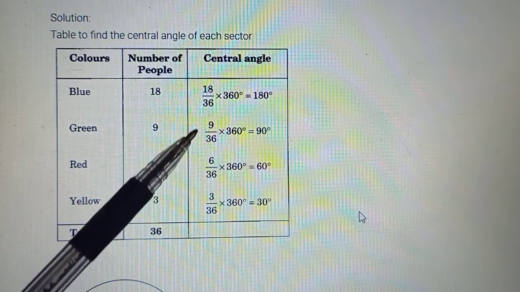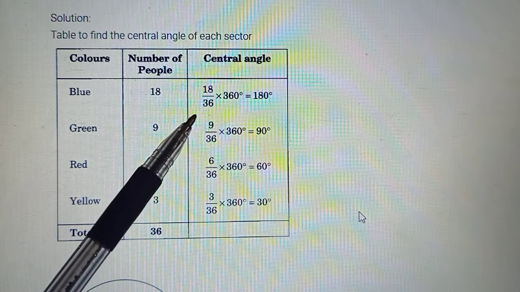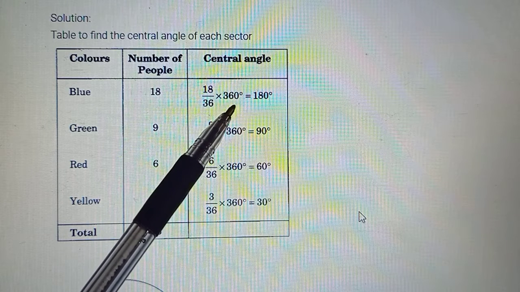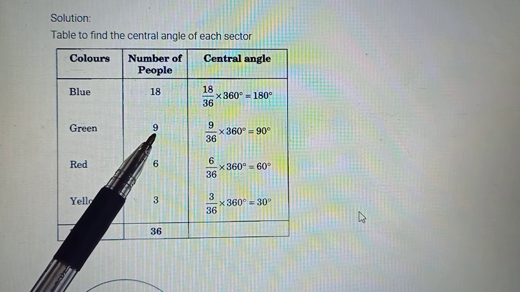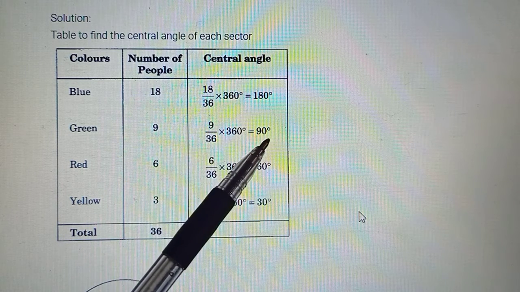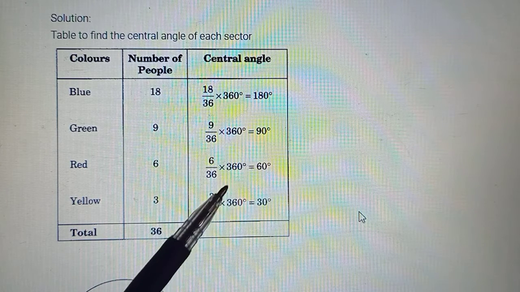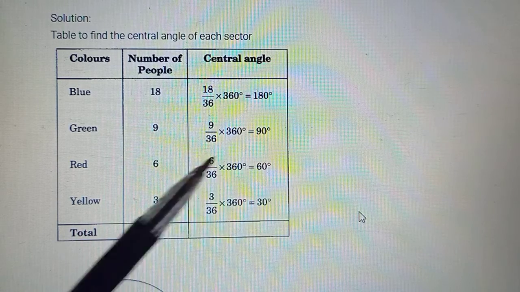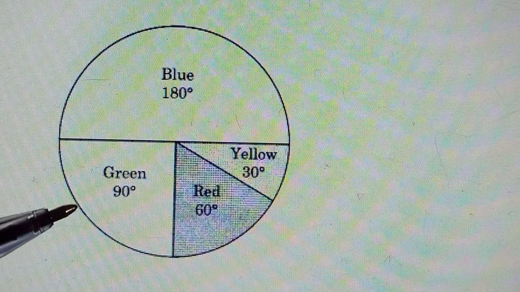That is how you obtain your central angles. Okay, number of people liking blue upon total number of people 36 into degree measure is always 360. So fraction into 360, 180 degrees allotted to blue. Likewise green, 9 was supporting green, so 9 upon total 36. 9 upon 36 into 360 converted to 90 degrees. Then likewise 6 upon 36 into 360. So you have to do that calculation. These are your angles. Now we'll place them in the pie chart like above. Right, so that is how your pie chart goes.